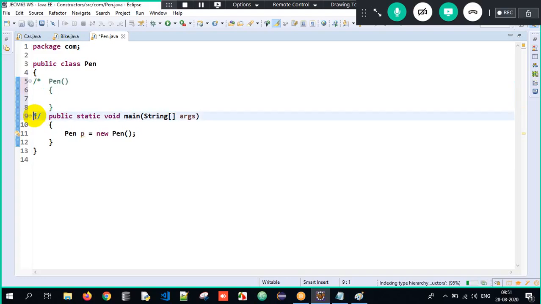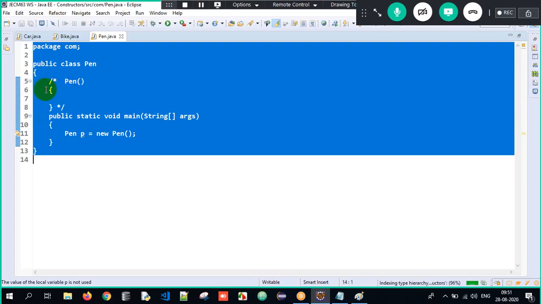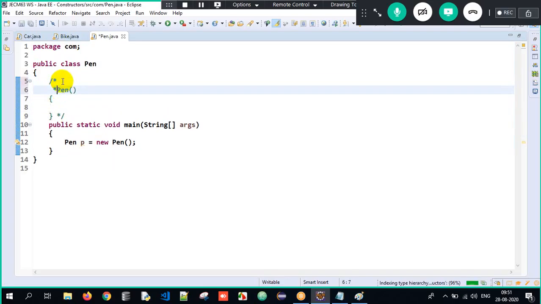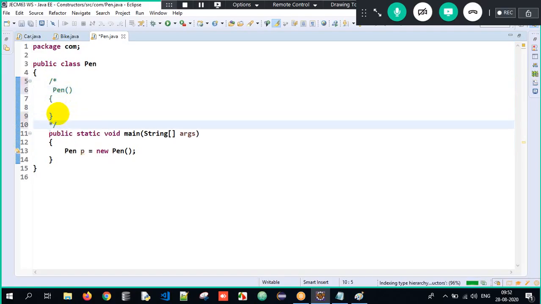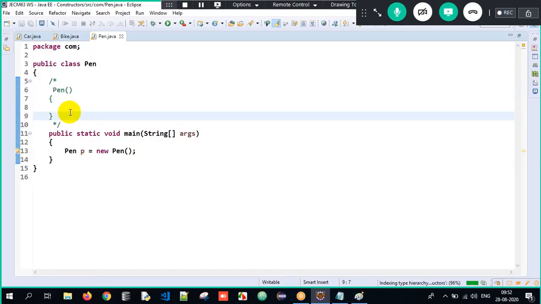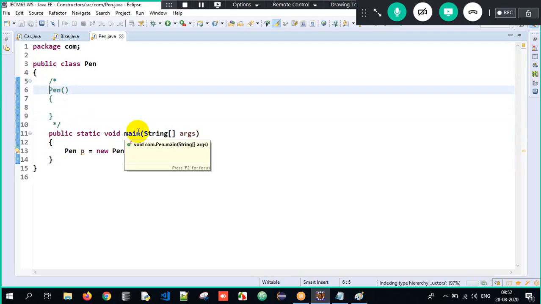Now here, what was I trying to tell? This is virtually present within the class here. So this is implicitly present. That is the reason we call it the default constructor. This is what we are supposed to understand. So every class in Java will mandatorily have a constructor. If you cannot see the constructor, implicitly the compiler would have generated one constructor, and that is called the default constructor, which will neither accept any arguments nor have any implementation. It would look something like this here.